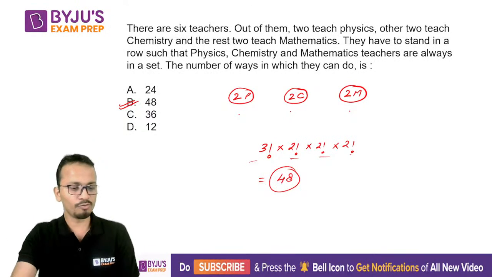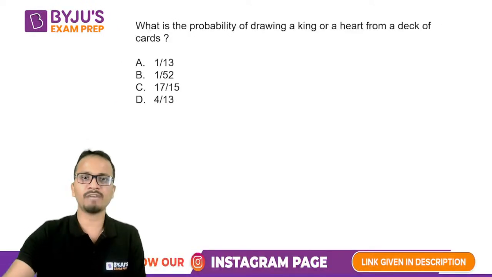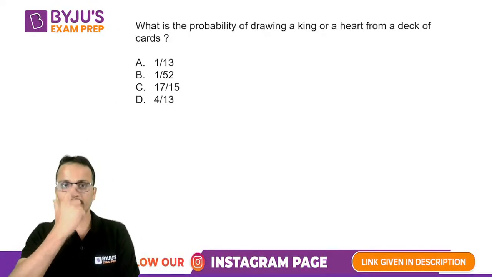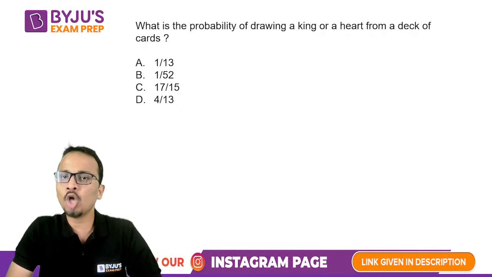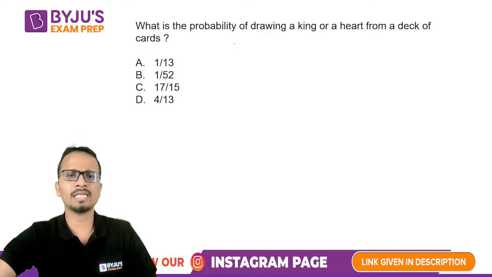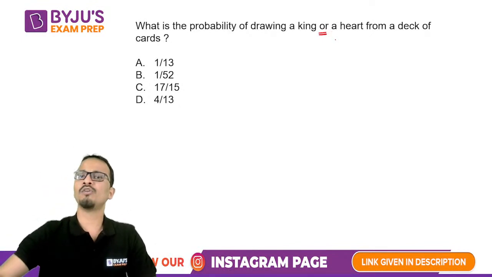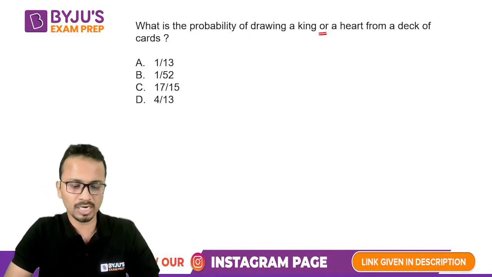And again, all of you have given a perfect answer. Lovely. So let's look at the next question after this. Now, question from probability. What is the probability of drawing a king or a heart from a deck of cards? Now we have a deck of 52 cards in total. Now we have to look at the probability of drawing a king or a heart from a deck of 52 cards.